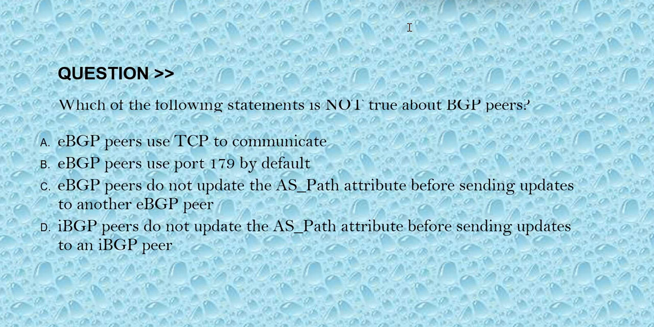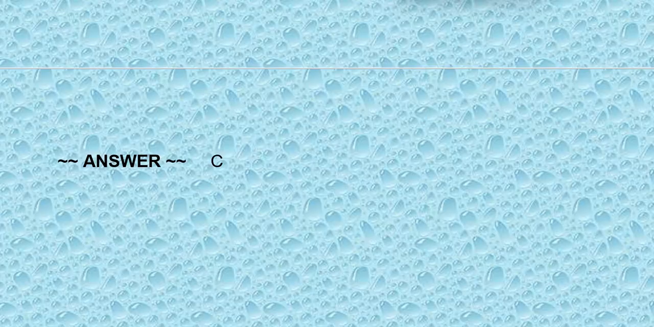Option D, iBGP peers do not update the AS path attributes before sending updates to an iBGP peer. The correct answer is option C.